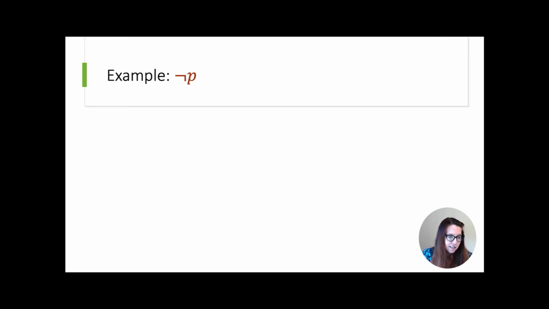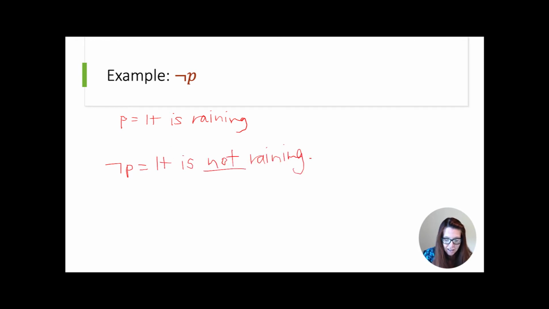Examples of not P. We can start with a basic proposition. P could be, it is raining. That makes not P equal to the phrase, it is not raining. And that's that negation.